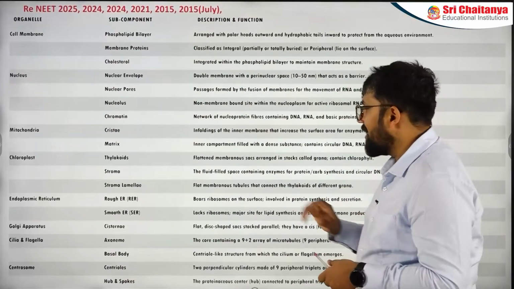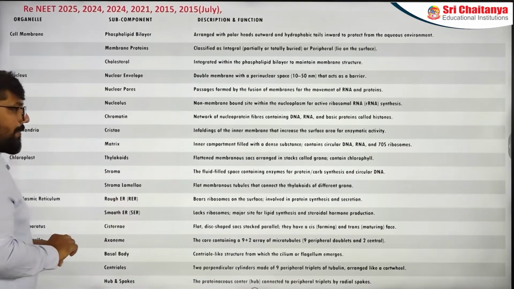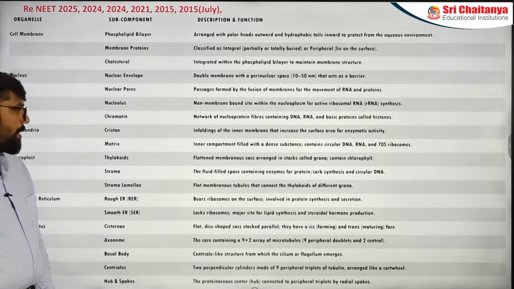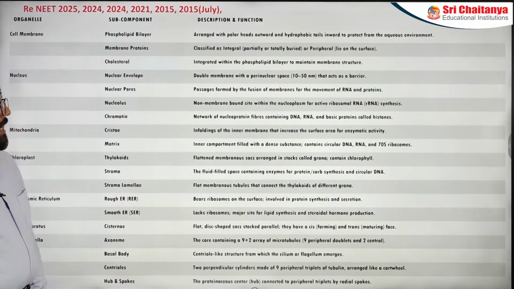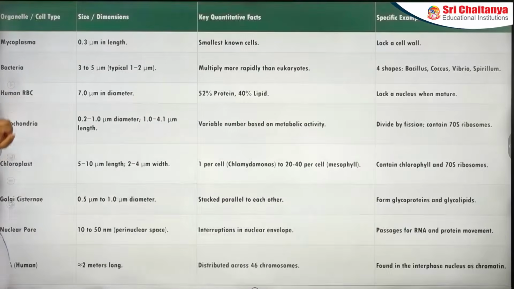Good question there. We have talked about the hub and spoke model of the centriole also, and the cartwheel-like model is also mentioned when it comes to the cilia and flagella section. Let's go to the next table. You see the questions above. We have seen questions in 2025, 2024 actually, twice from this table, and we have seen questions in 2021, 2015 and 2015 July, because there were 2 exams at that particular time.